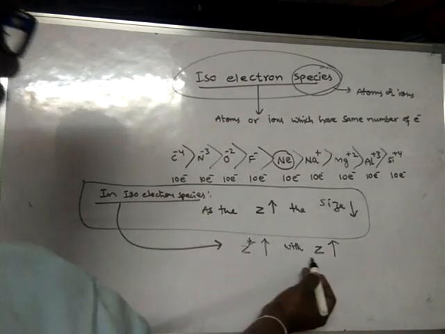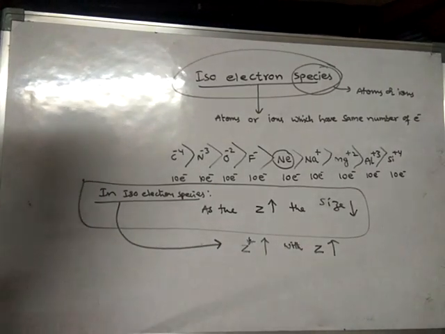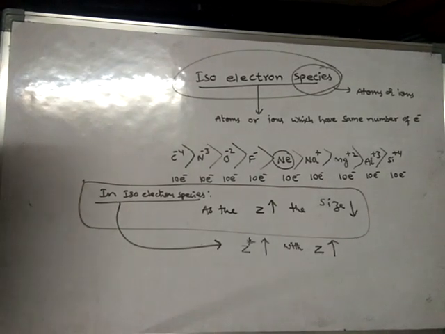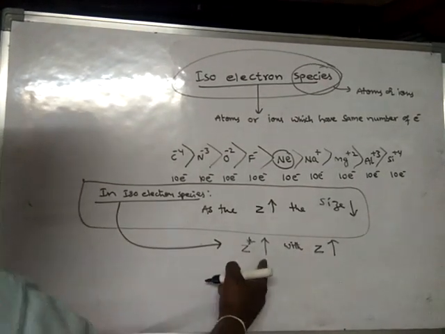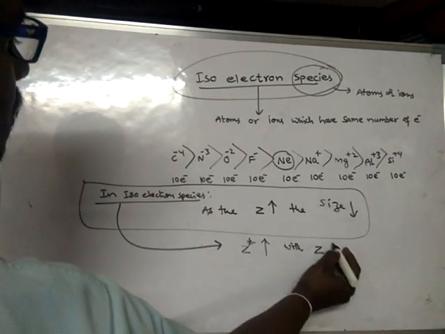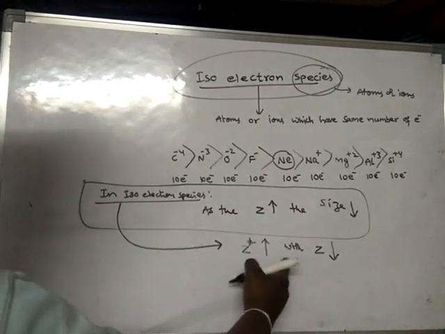Whenever effective nuclear charge increases, size decreases.